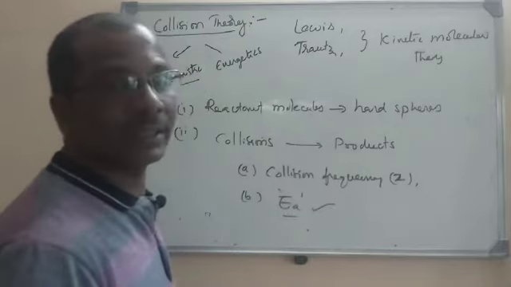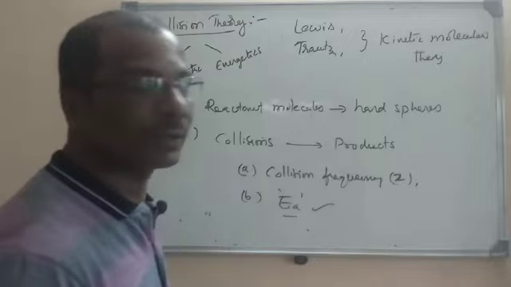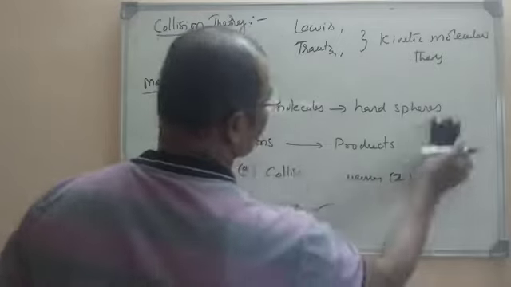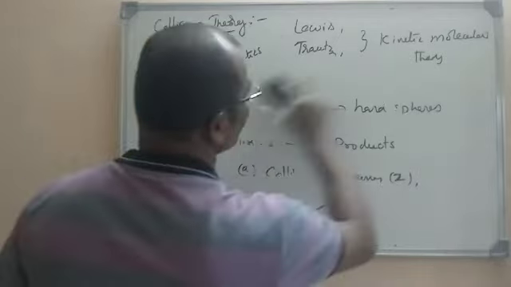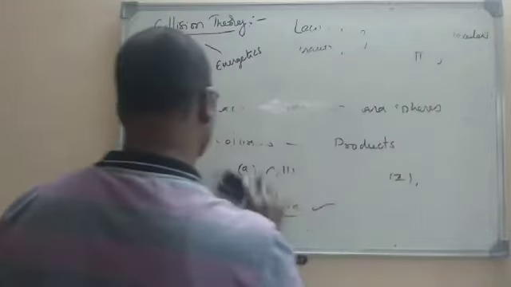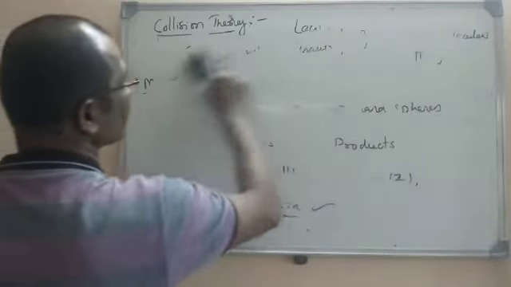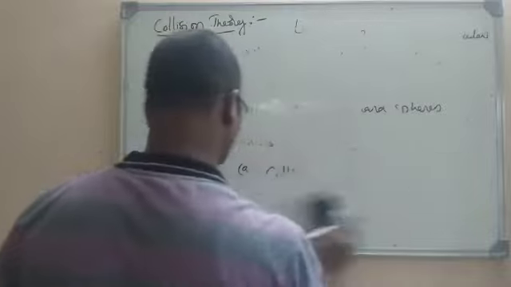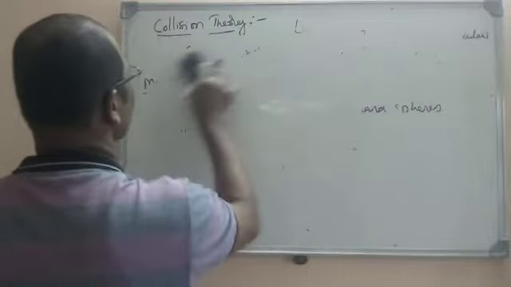Actually, they had given a mathematical formula for this reaction mechanism. They related the rate of reaction with the collision frequency and activation energy.